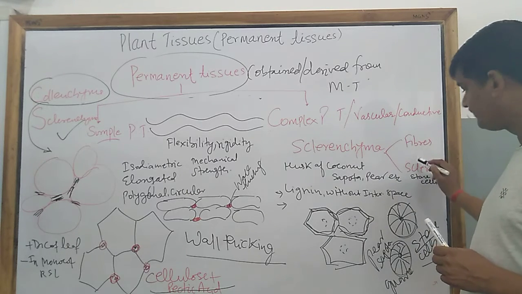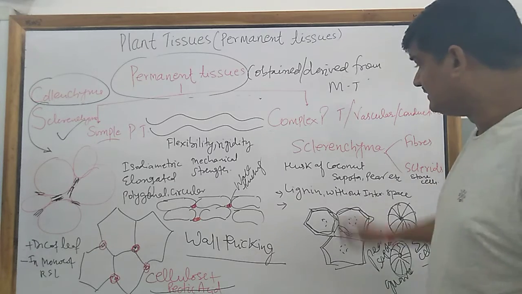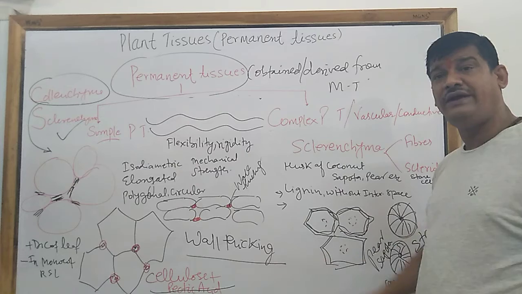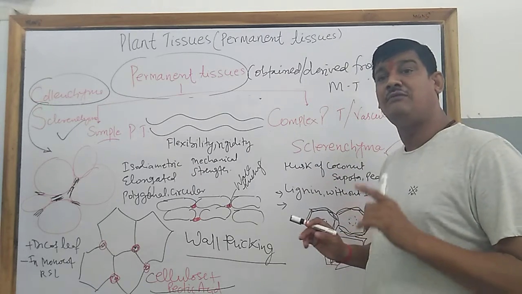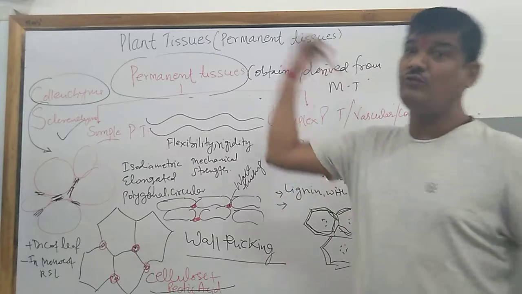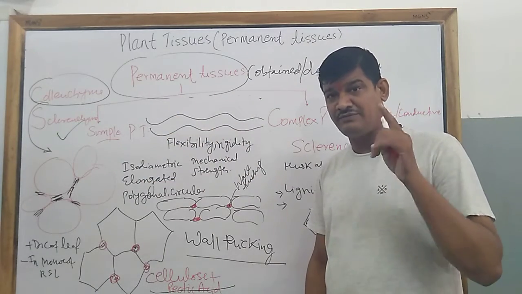It is a dead cell. Sclereids are also dead cells, and the chemical composition of the cell wall here is lignin. If we go back in a flashback, parenchyma is made up of cellulose.